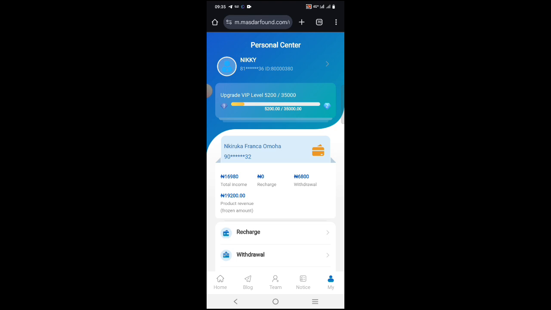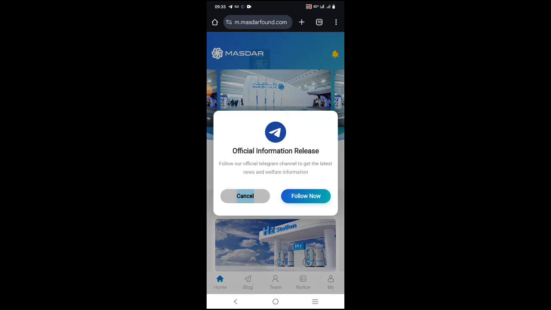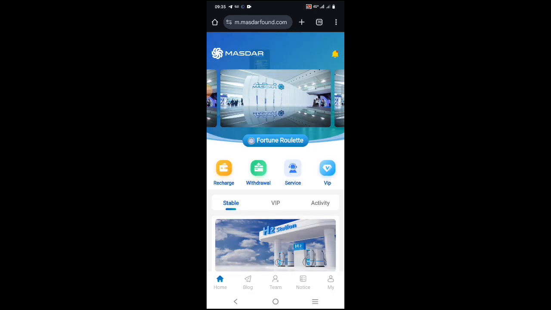But before then, let me show you how you can earn on this particular website, because there are many ways you can earn. Once you click the link in my description box or comment section, once you have registered, then you come to home. You can join their Telegram group if you want, for more information, because they normally drop information based on activity that is going to happen for the day. You understand? So you can follow now.